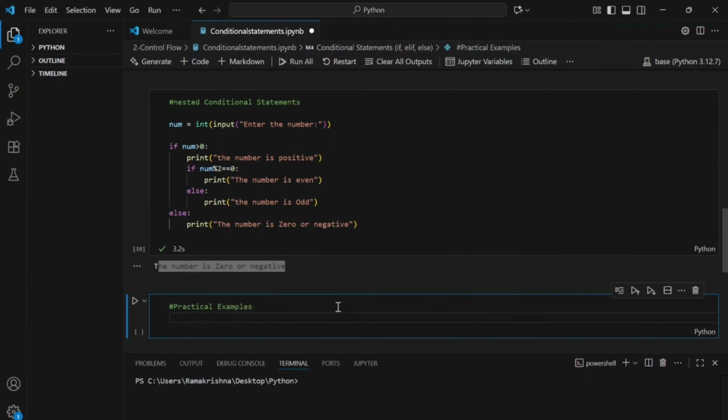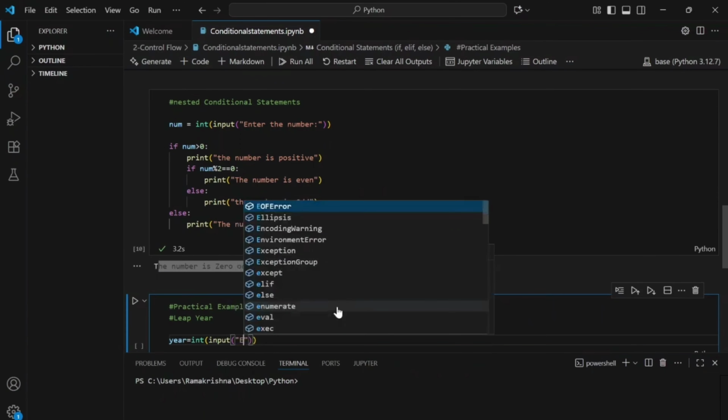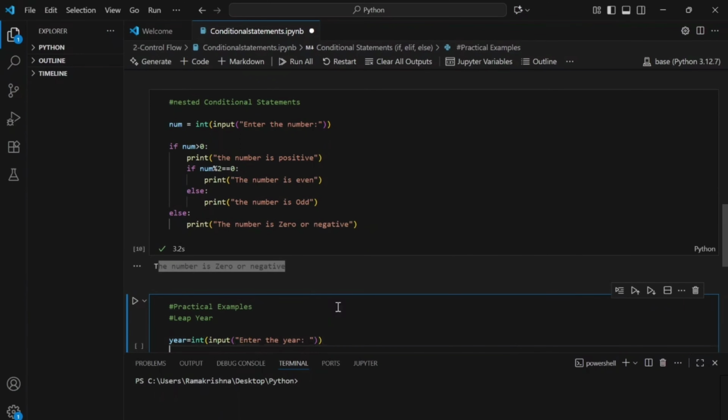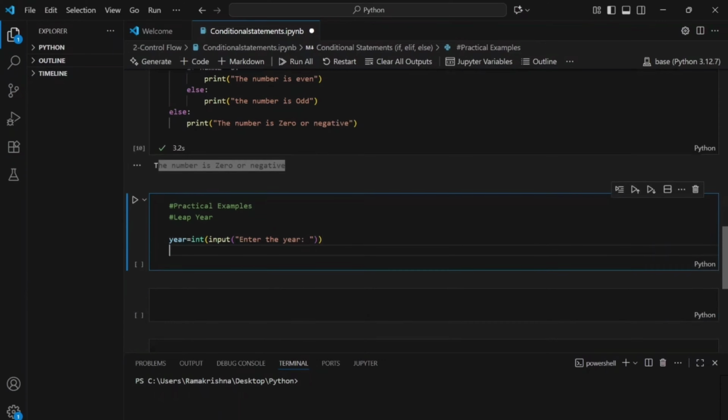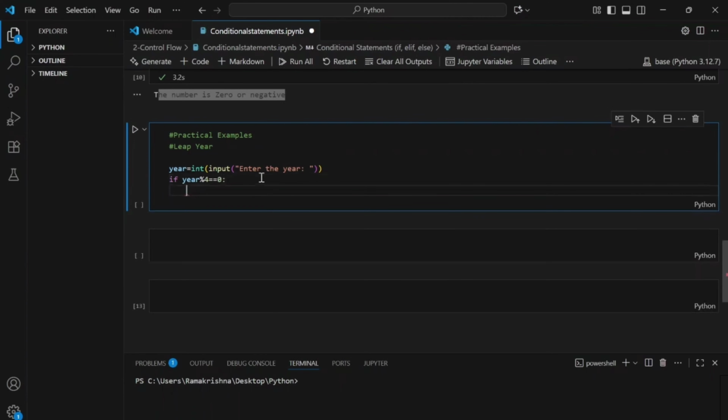So what we are going to do is determine if a year is a leap year using nested conditional statements. Leap year. Okay. So I'm going to create a variable called year. I'm going to take user input for this. So input, enter the year. Okay. So after taking the user input, I'm going to start the if statements. If year modulus 4 is equal to 0, then I'm going to check another if condition here.